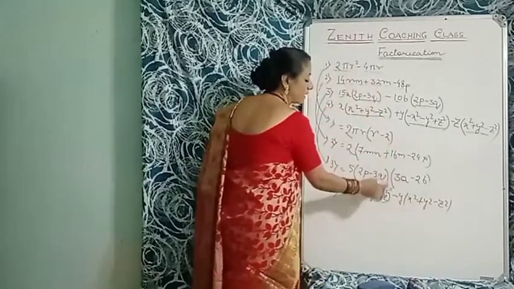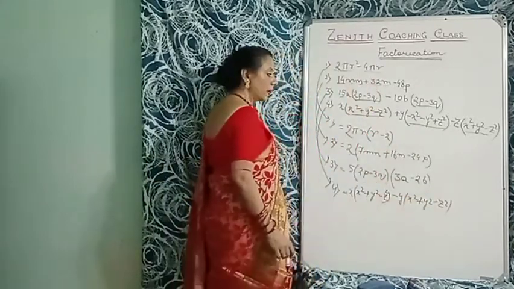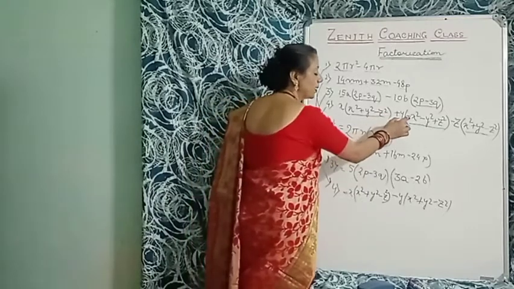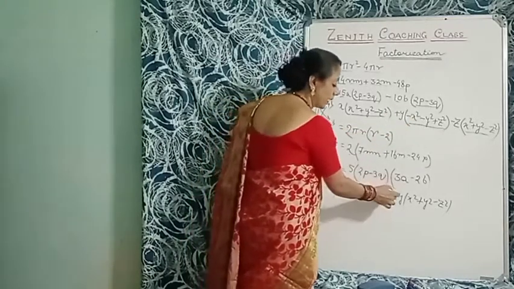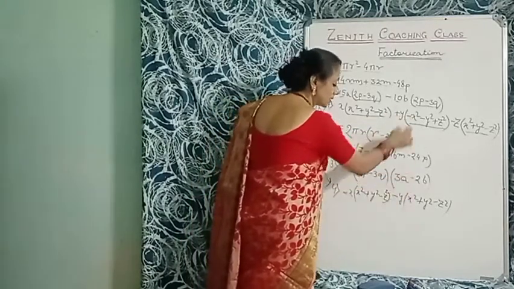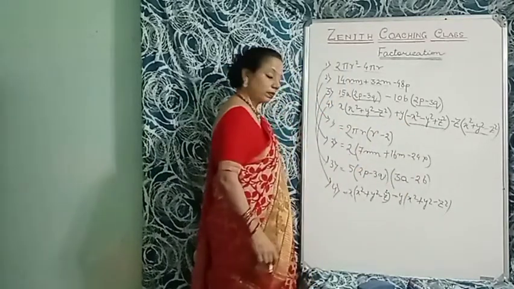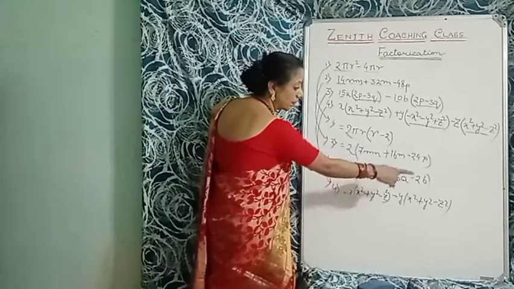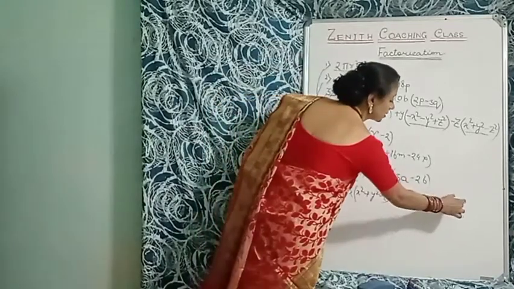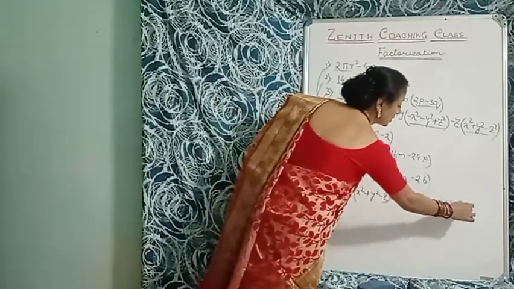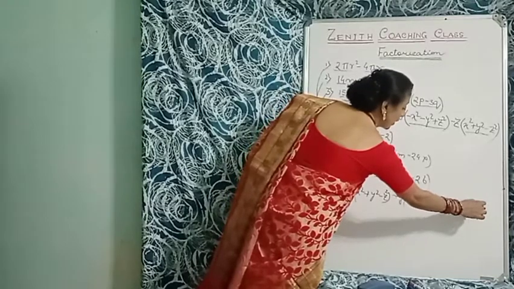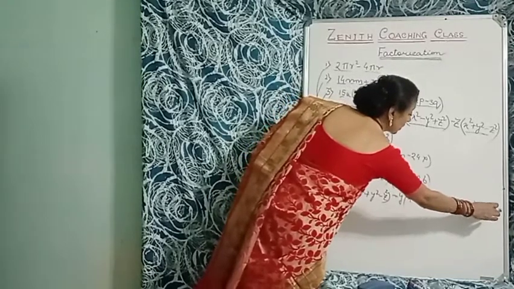Why? I have taken minus in common. Okay. So here is plus. Plus minus, that is minus. So here is minus plus, that is minus. Minus x square, here is also minus plus, that is minus x square. Okay. So now the term is common now. That is minus z, minus z x square plus y square minus z square.